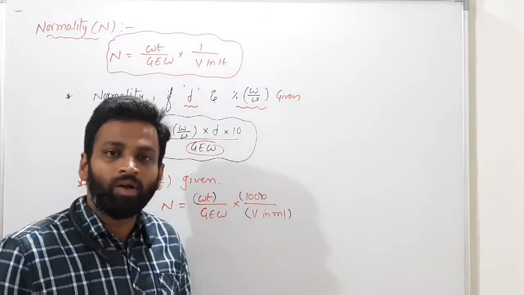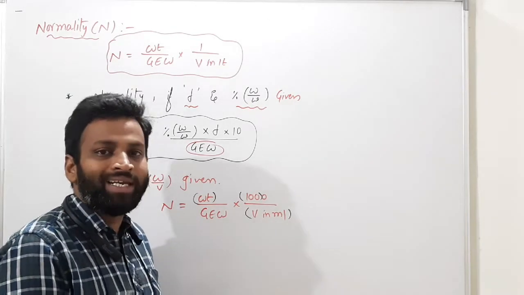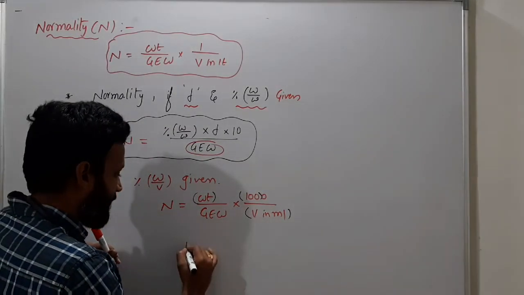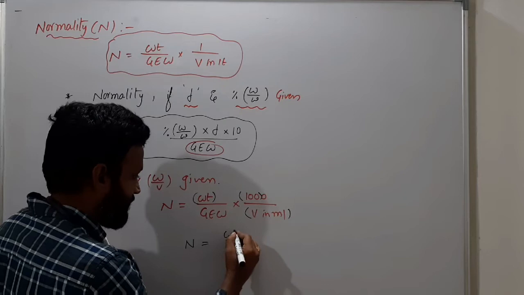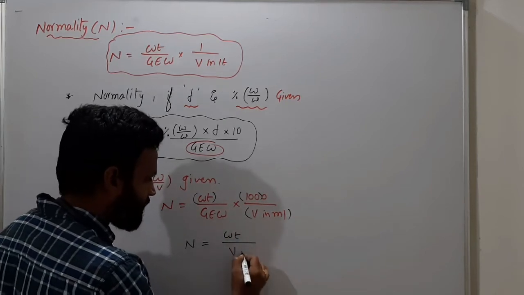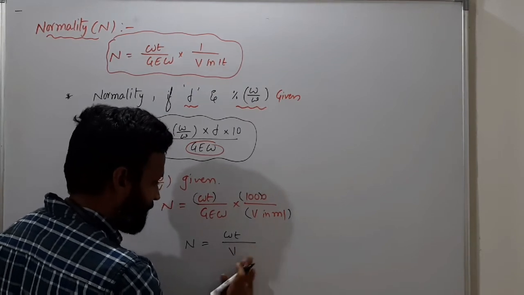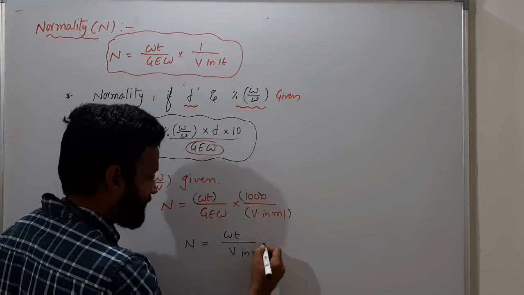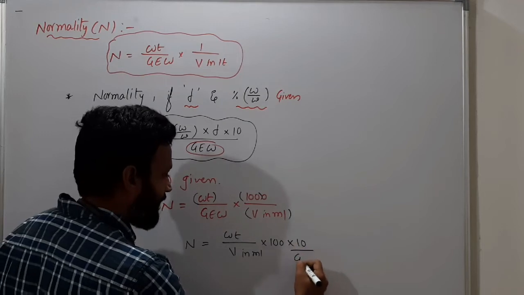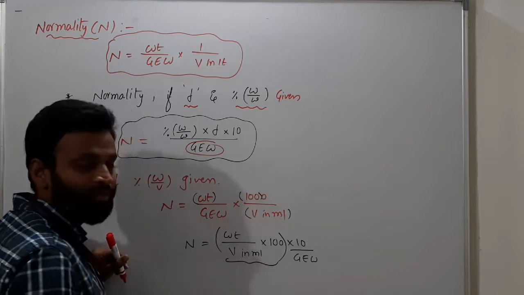What is percentage weight by volume? Weight of solute by volume of solution into 100 is percentage weight by volume. So here normality you can write like this: weight by volume in milliliter into 100 into 10 by gram equivalent weight. This entire term is percentage weight by volume.